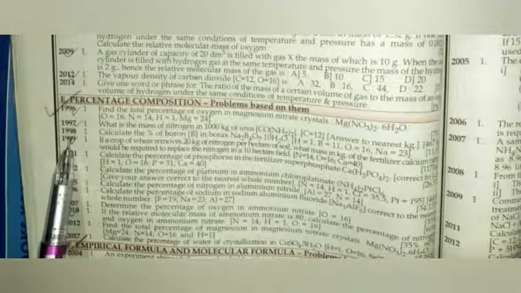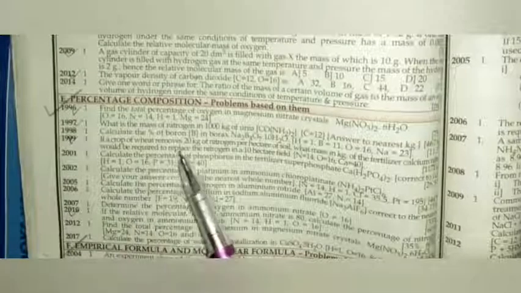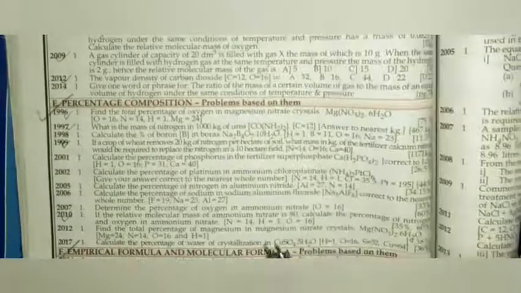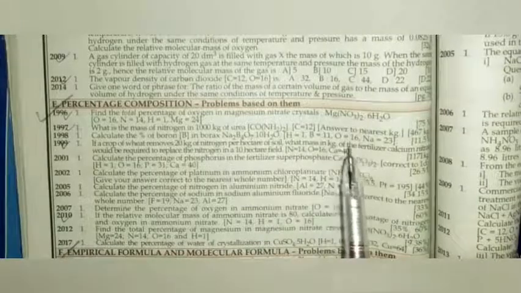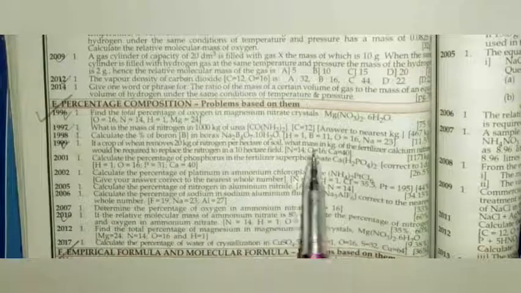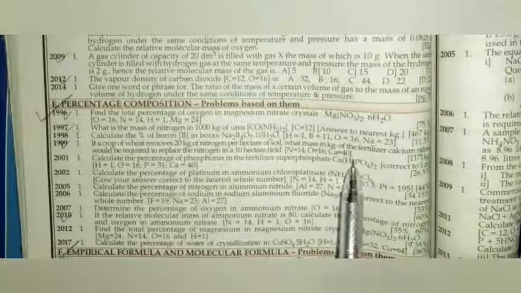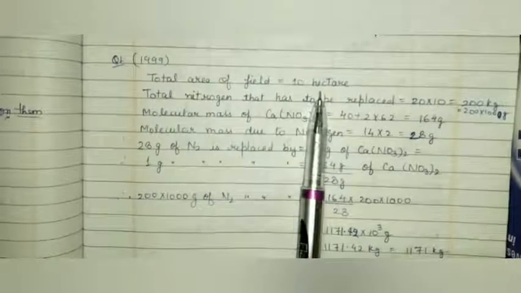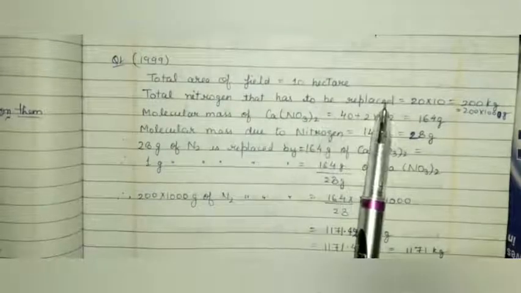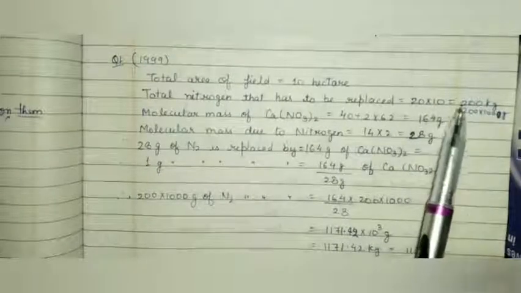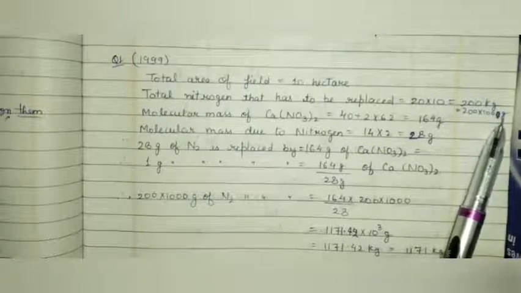Next question, year 1999. If a crop of wheat removes 20 kg of nitrogen per hectare of soil, what mass in kg of the fertilizer calcium nitrate will be required to replace the nitrogen in a 10 hectare field? N 14, O 16, Ca 40. Total area of field is 10 hectare. Total nitrogen that has to be replaced equals 20 into 10, that is 200 kg. And we'll convert it into gram.